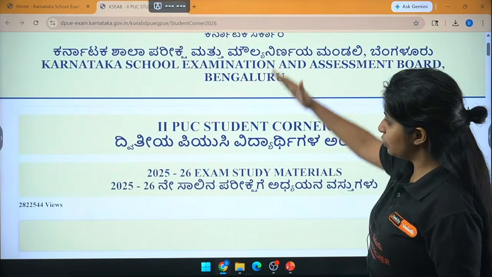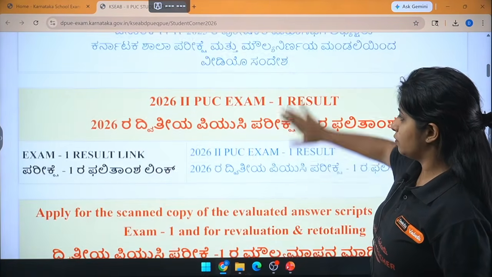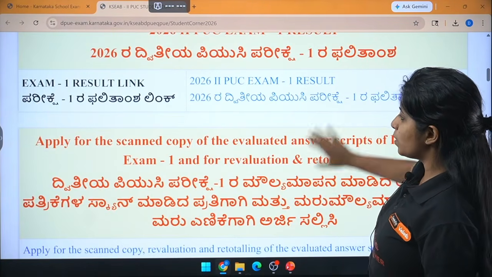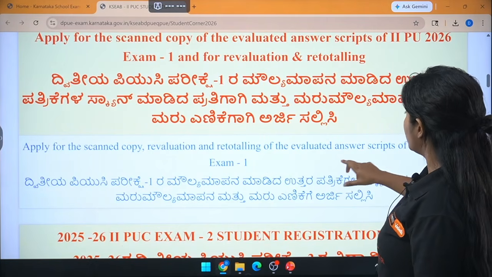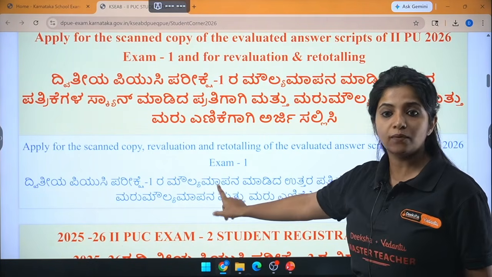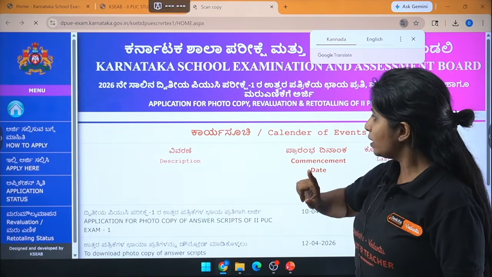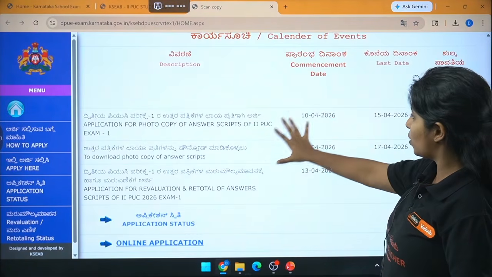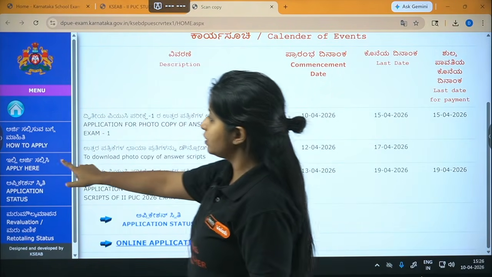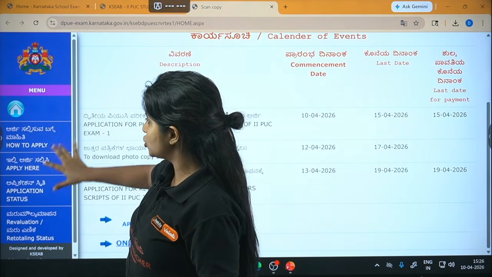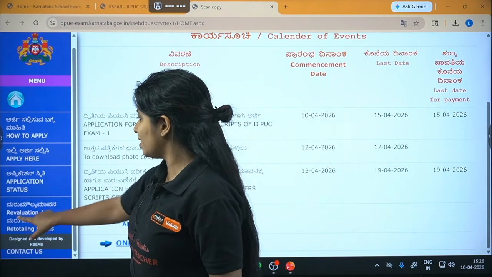Now here, you might be able to see a lot of things coming. You scroll down, second PUC exam 1 result is there, and apply for scanned copy, re-evaluation, retotaling of evaluated answer script for exam 1 is given over here. This is what we want, right? So we click on that. Once we click on that, they have given all the commencement dates and all the important dates as I have told you. Now over here, I hope you can clearly see it is mentioned how to apply. Apply here, application status and re-evaluation.